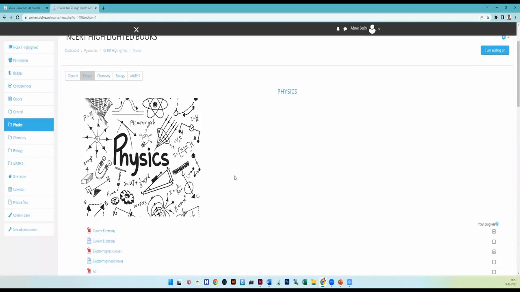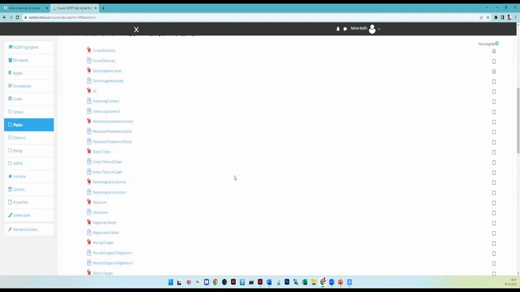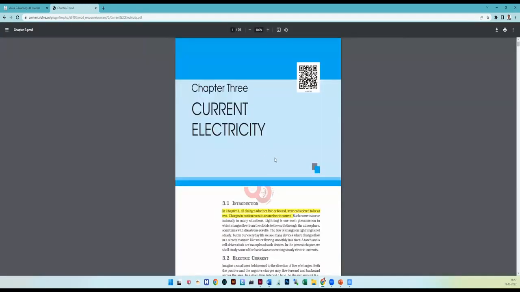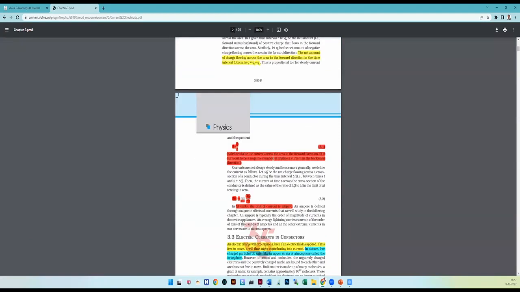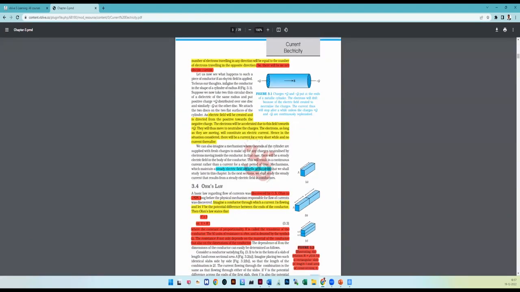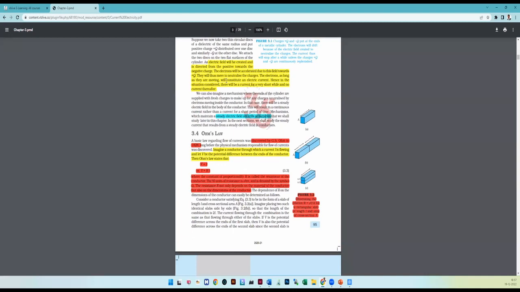When you take physics, here we are giving you 2 understanding points. One, the PDF book. Now you see current electricity, the PDF of your NCERT textbook is given, where the highlighting is done by our experienced Bodhi campus teachers, where all the important concepts are connected.